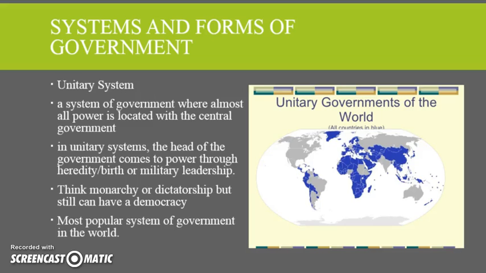The first kind that we're going to look at is a unitary system. This is a system of government where most of the power is located in the central government. In a unitary system, the head of government comes through power either by being a king, through hereditary, or he or she may be a military leader. So think about monarchies and dictatorships here, but that isn't always the case. Democracies can have a unitary system of government as well. By far, the unitary system of government is the most popular government in the world.